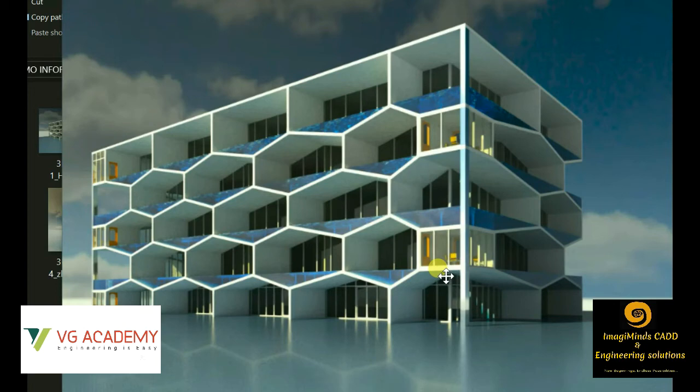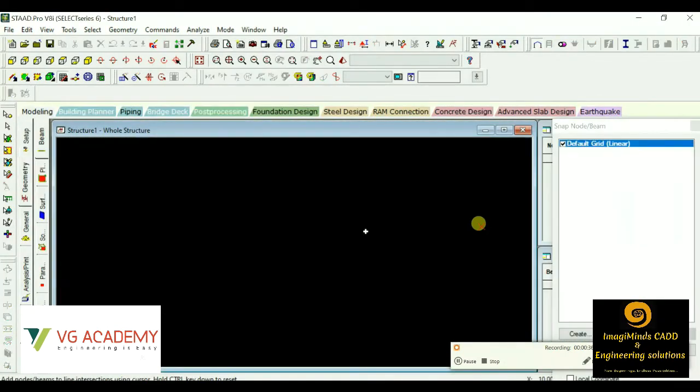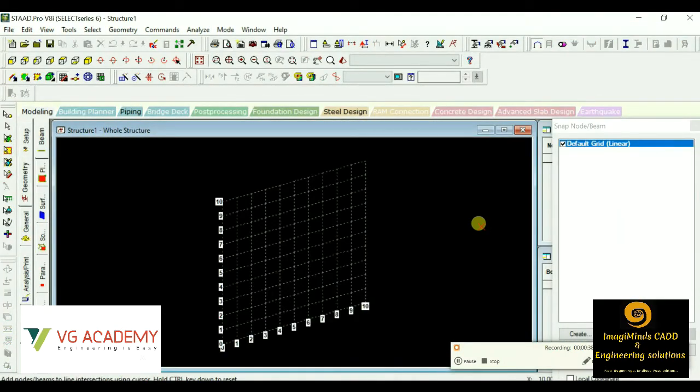Now, we have seen planning and modeling software. Next, we are going to see structural designing software like STAAD Pro and ETABS. So now we'll be starting with the structural designing software like STAAD Pro and ETABS. But before starting with STAAD Pro, I'd like to share the workflow method that is used in STAAD Pro. That is divided into two parts. The first part is analysis and the second part is design.